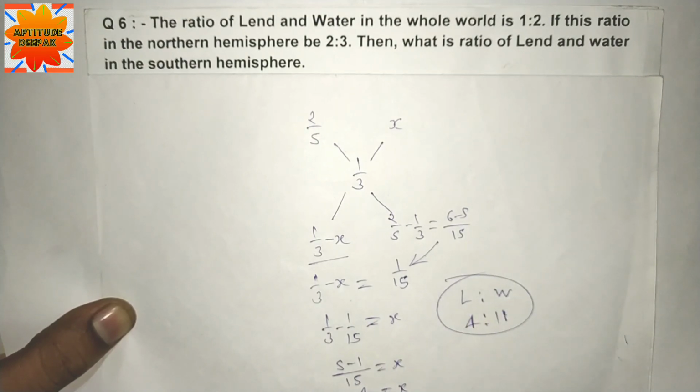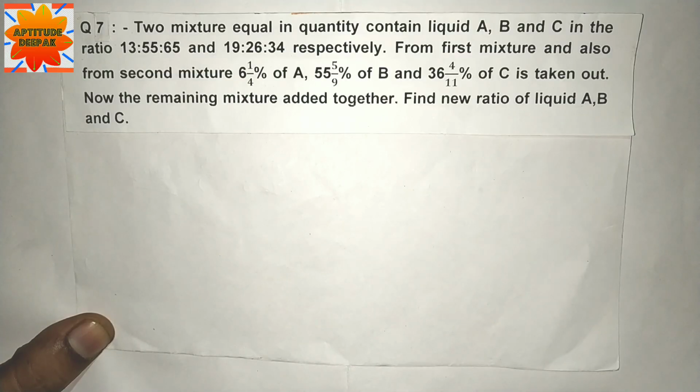चलते क्वेश्चन नंबर 7 पे। Question number 7, 2 mixtures equal in quantity contain liquids A, B, C in the ratio 13:55:65 and 19:26:34 respectively. From the first mixture and also from the second mixture, 6 1/4% of A, 55/9% of B and 36/11% of C is taken out.